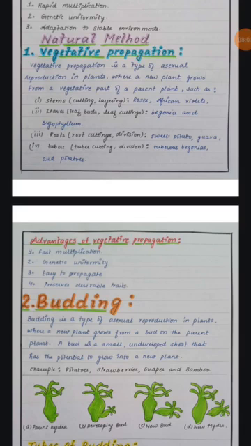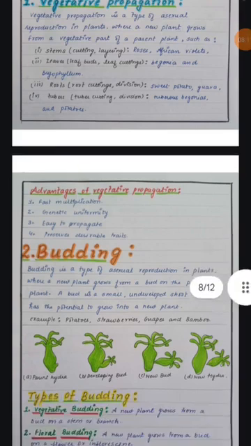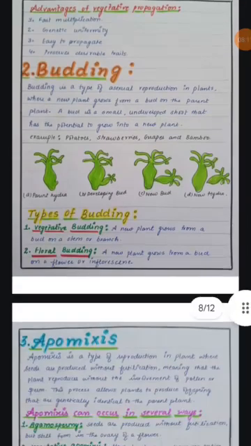Now, the second type of asexual reproduction is budding. Budding is a type of asexual reproduction in plants where a new plant grows from a bud on the parent plant. Here, a little diagram is shown to you in which you see a little bud start growing in parent hydra, developed into a bud, then a new bud, and finally into a new hydra. So budding is of 2 types, that is vegetative budding and floral budding.